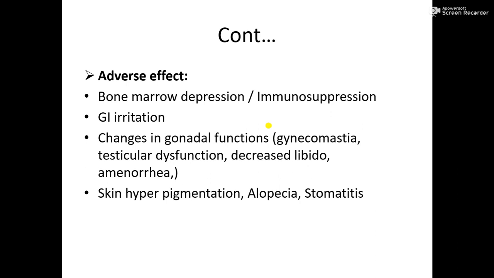There may be chances of bone marrow depression. When bone marrow depression occurs, the hematological process, the blood formation process overall, will be disturbed. Immunosuppression may occur, and GIT irritation may occur.